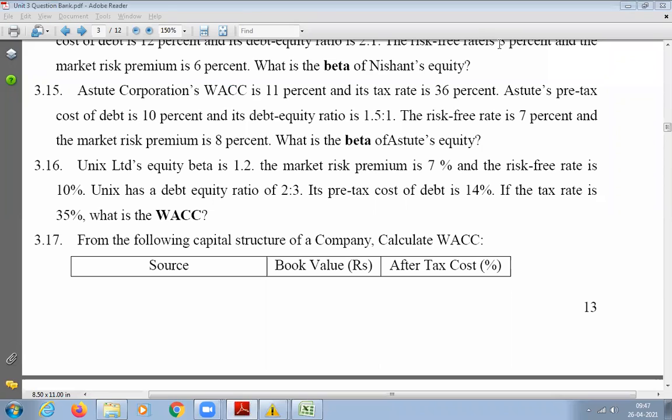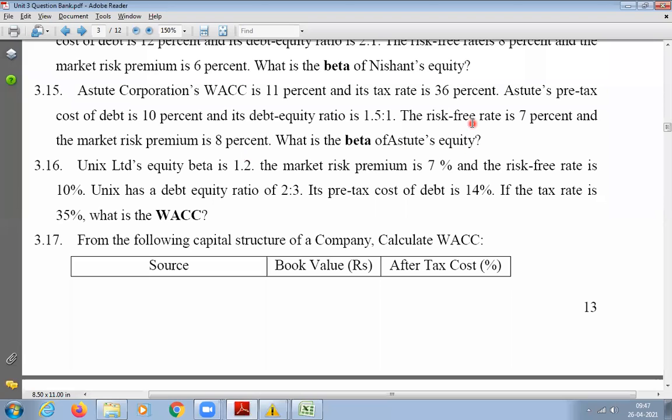Acute pre-tax cost of debt is 10% and its debt equity ratio is 1.5:1. The risk-free rate is 7% and the market risk premium is 8%. What is the beta of Acute's equity?